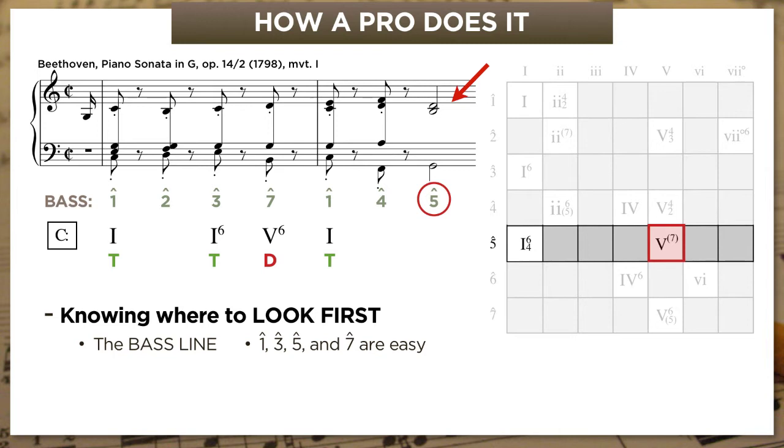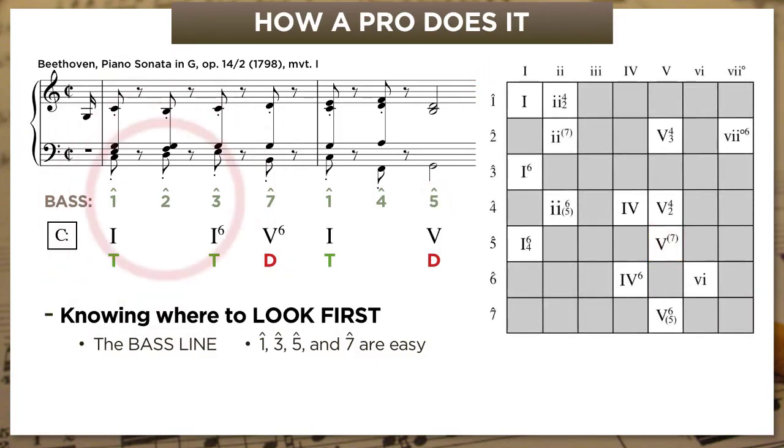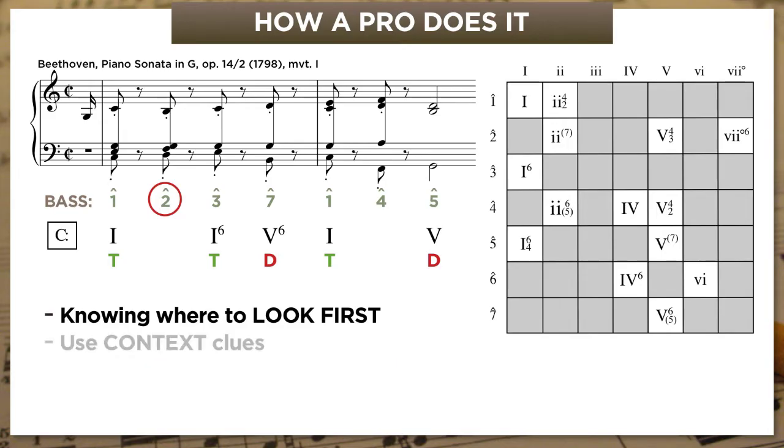It's relatively consonant. It's not a dominant 7th. It's just a dominant triad. So that leaves 2 scale degrees, 2 and 4. And these are different because they support a ton of chords. Let's look at scale degree 2 first. This is where context clues come in handy.